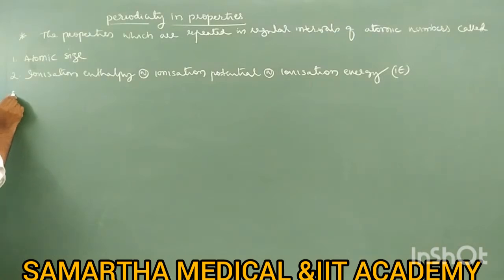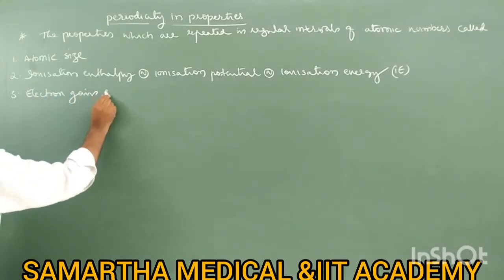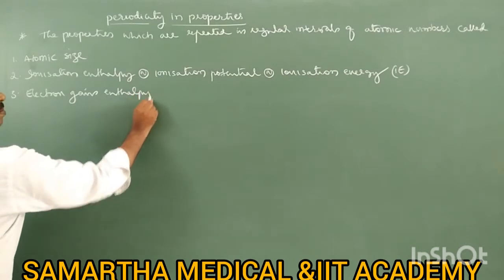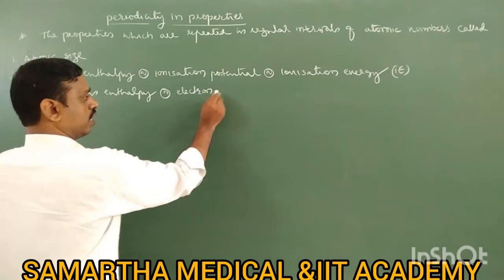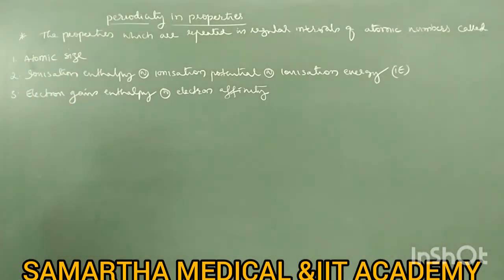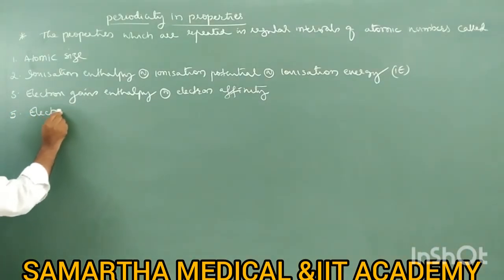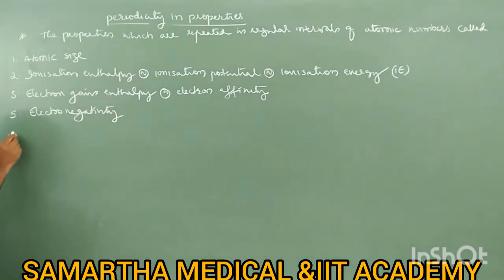Next, third one is electron gain enthalpy, or electron affinity. Electron gain enthalpy or electron affinity. Sorry, fourth one is electronegativity.